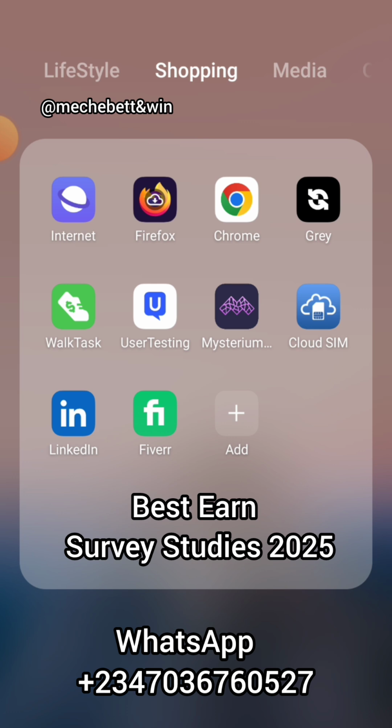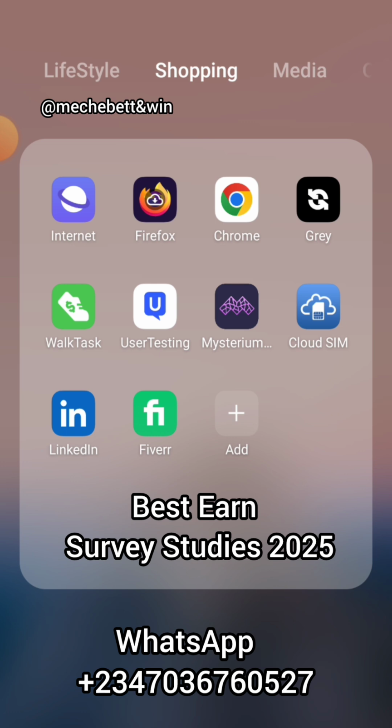If you don't have one, and you have a friend or brother or sister that has one, they can assist you in taking the survey on their computer. Even if they are not around you, maybe they are in a different state, I'll show you how to go about it. So all this is what is needed to start the survey. Once you download all these apps, you chat me on WhatsApp on 07036760527 or the number showing on your screen. It's the same thing. So chat me on WhatsApp for it.